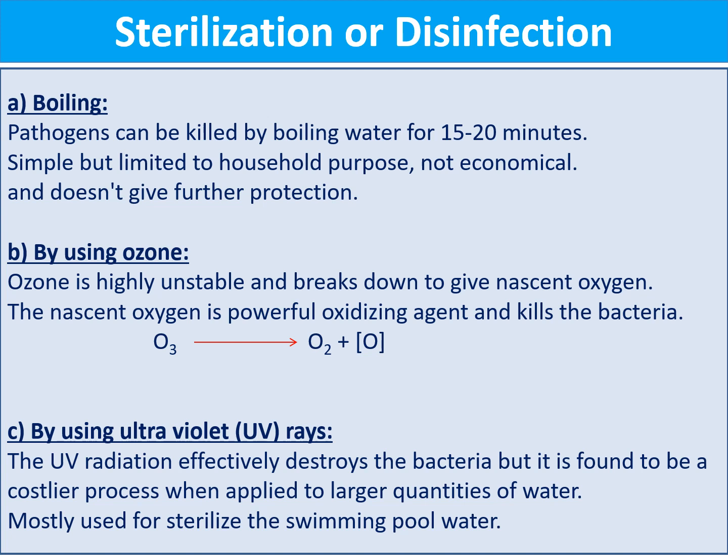When you boil the water for around 15 to 20 minutes, all pathogenic bacteria will be killed, because when we give high heat energy, the bacteria are automatically killed by the thermal energy. So this is best used for household purposes. Only 1 or 2 liters of water can be boiled for the sterilization process, but it is not a good approach for a large amount of water. Why? Because municipalities or industries cannot afford to process by boiling. We would need to use more electricity or more fuel to generate the heat energy.